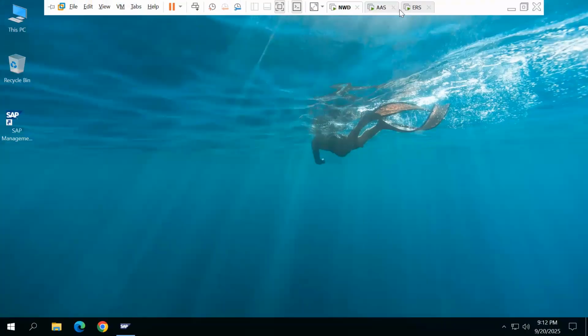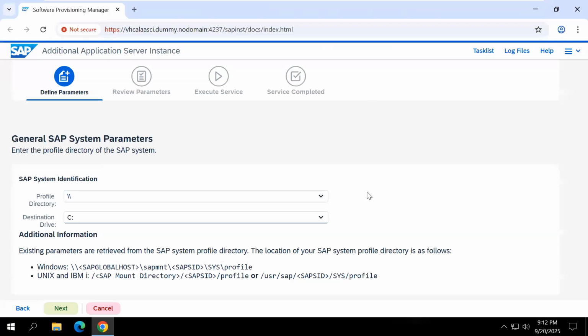I told you before, without installing the primary application server instance, ASCS instance and database instance, if you try to install an additional application server instance, when we click next, it does not allow you to go to the next page. That means we are directly installing the additional application server instance without installing the primary ASCS and the database. From this step, it is not possible to go to the next step.